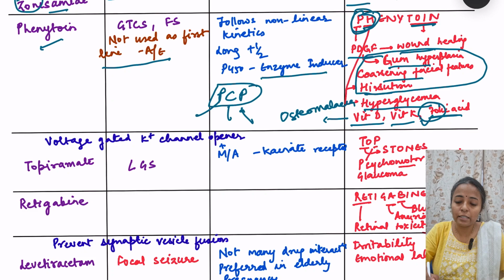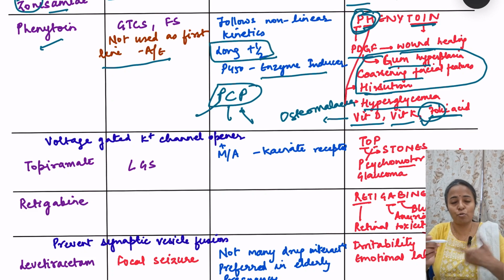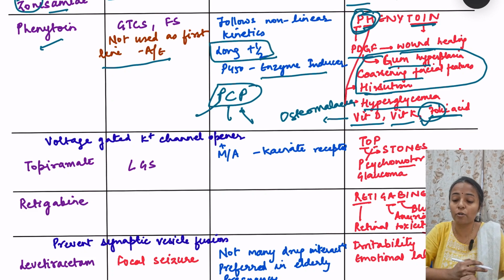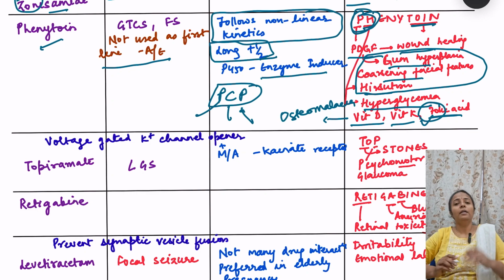This phenytoin has a long half-life, so it can be given with once a day or twice a day dosage. And very important to remember, very important, high yield, that it follows non-linear kinetics. That means that as the drug dosage is increasing, its metabolism is increasing, but after some time it reaches saturation.